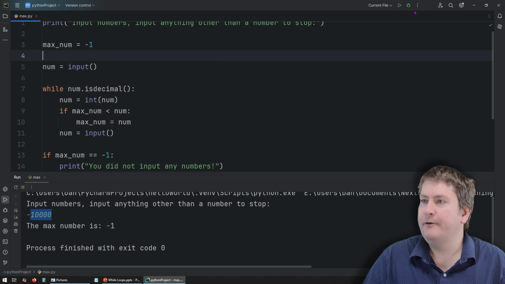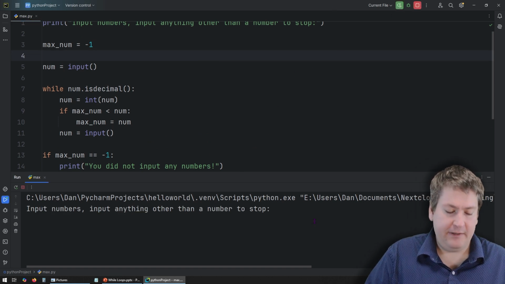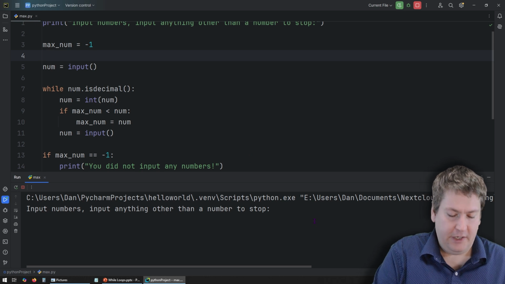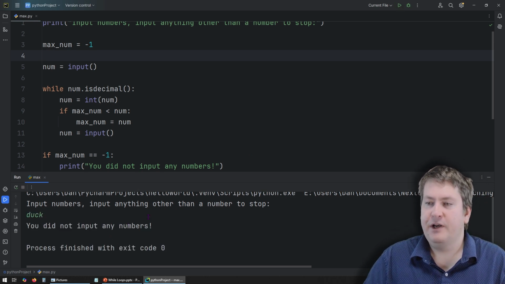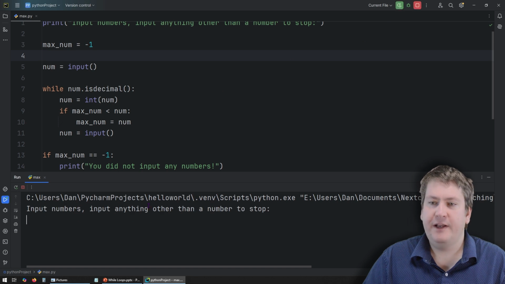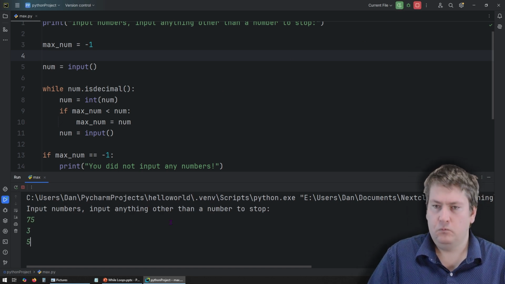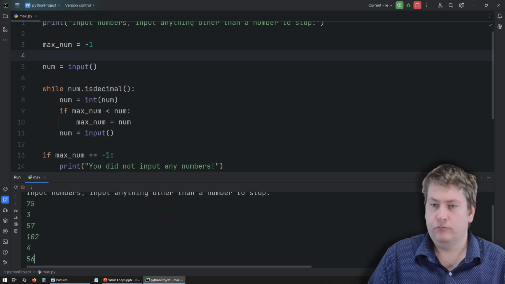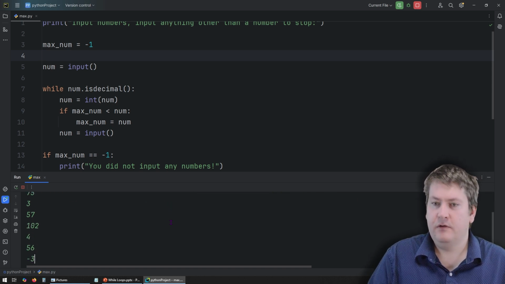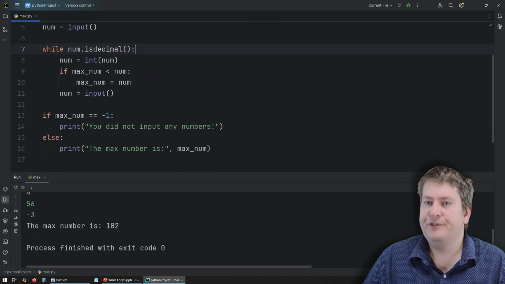So let's see running it now. Okay, so let's put something invalid right away, like duck. And we get you did not input any numbers. Is it still working for our other case? Let's see. And it is. 102 is the largest number. So this is working. So let's head back to the slides.